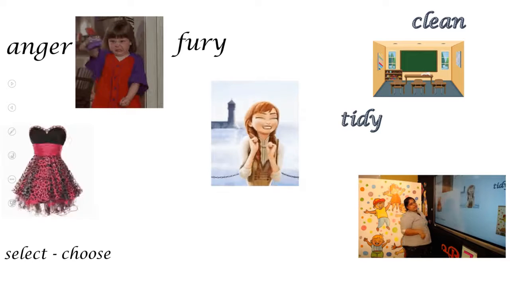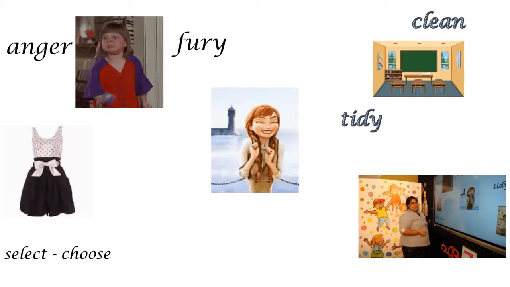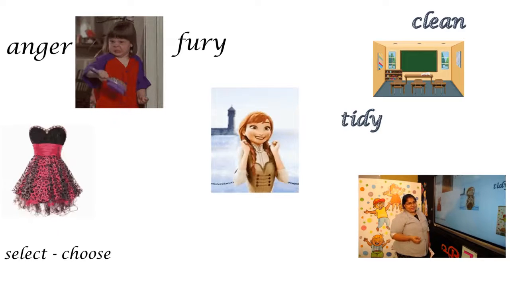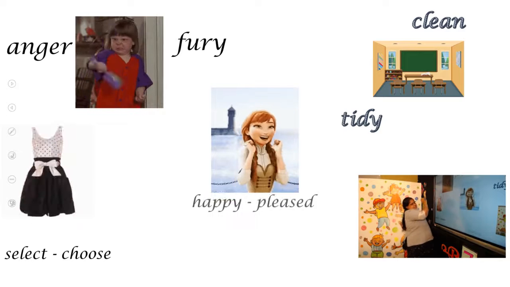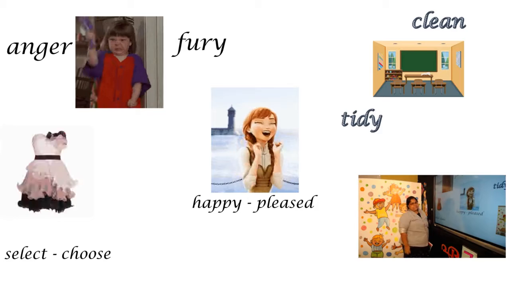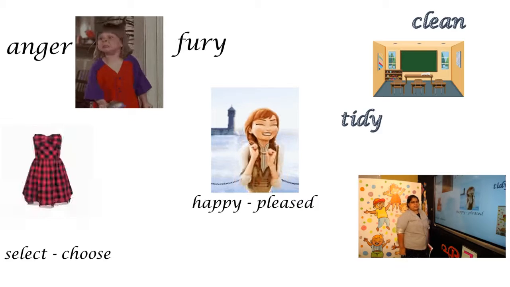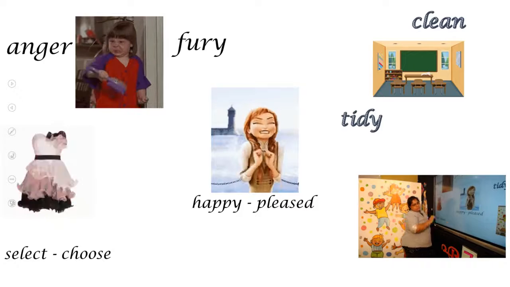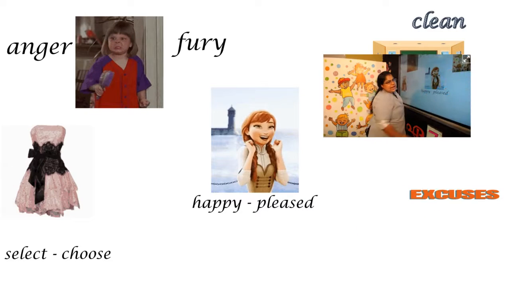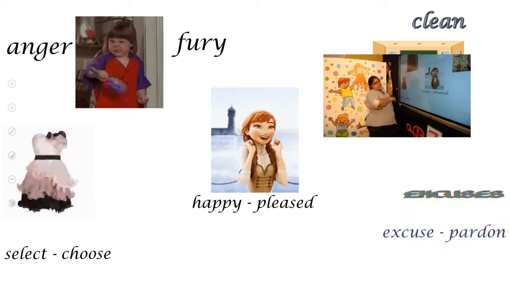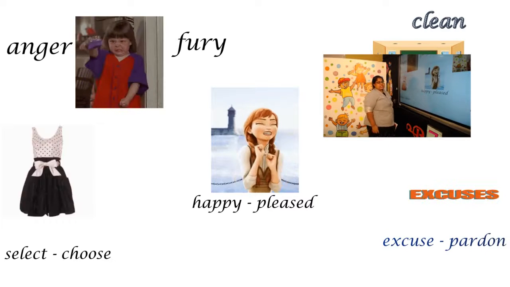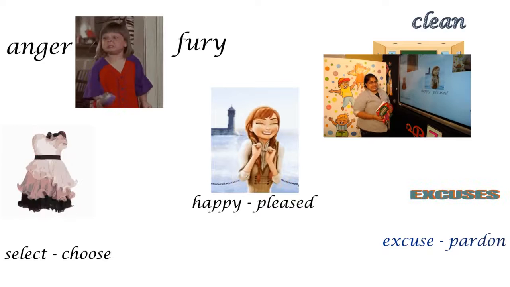Now look here, you can see a girl, right? Look at her feeling. She is showing what? Anger? No, she is very happy, right? So this is a happy girl. Happy, pleased. Happy and pleased are synonyms, right? Excuse. Almost all the time we say excuse, right? Can you say another word for excuse? Yes, pardon. Excuse and pardon almost have the same meaning.